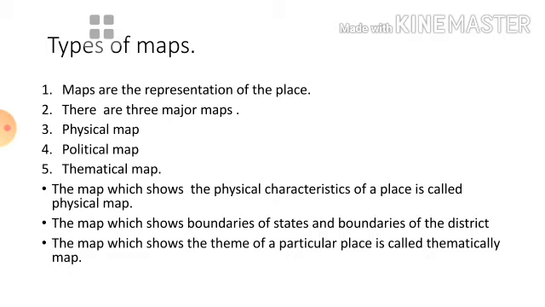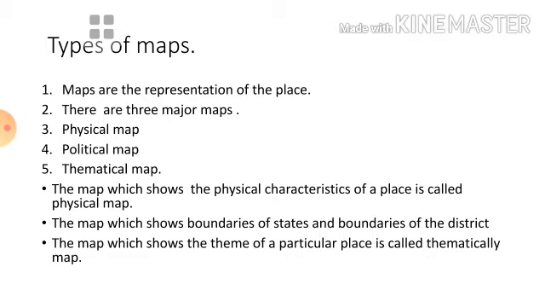So what is meant by a physical map? A physical map is a representation of a particular place which explains about that place's physical features. Like that, a physical map explains about the lands and the different types of features like plateaus, mountains, plains, whatever it contains. So it will explain that. That is a physical map.